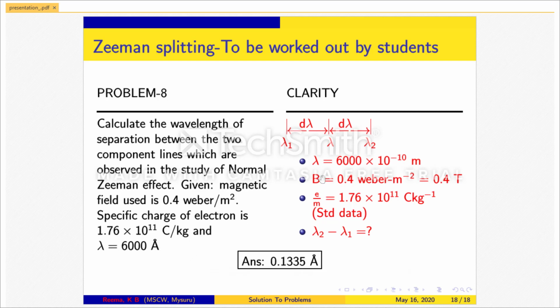Data has been given here, that is lambda is equal to 6000 times 10 to the power minus 11 meter. Magnetic induction B is equal to 0.4 Tesla. Specific charge e by m is equal to 1.76 times 10 to the power 11 coulomb per kg. So making use of this standard data that is being given, you will find the answer for problem number 8, which comes around 0.1335 angstrom.